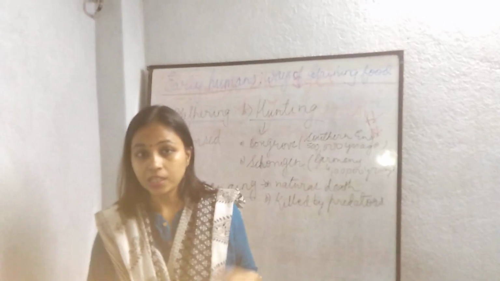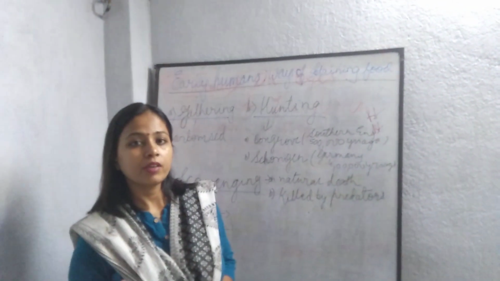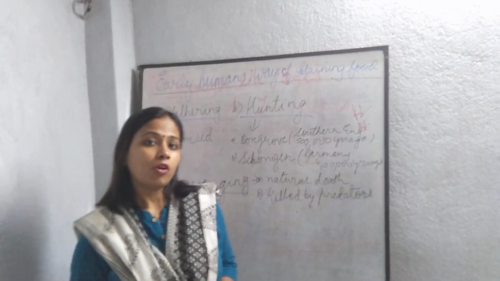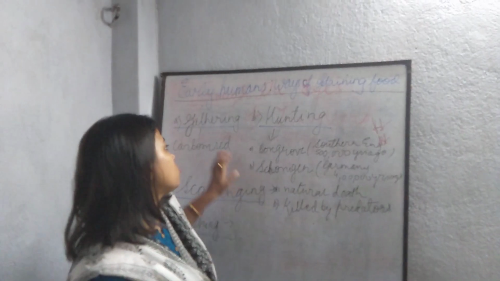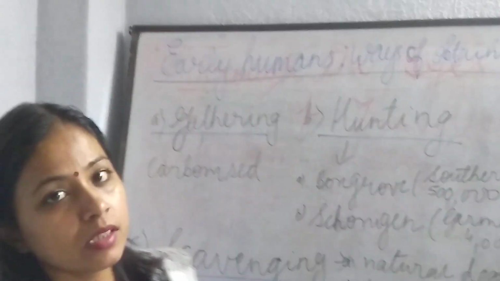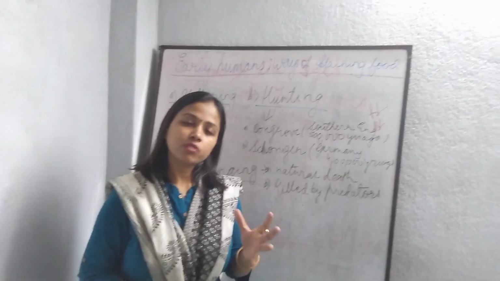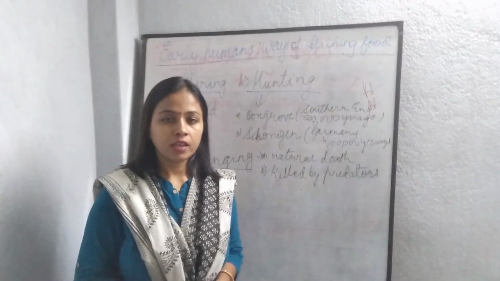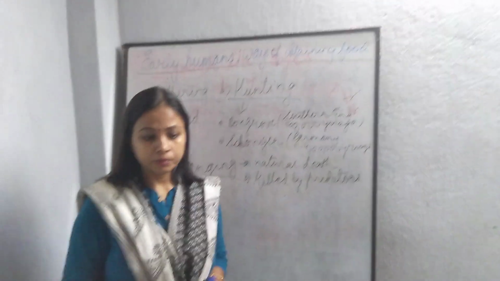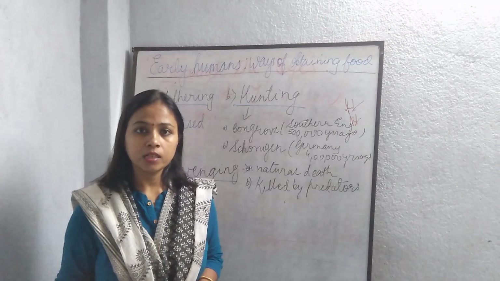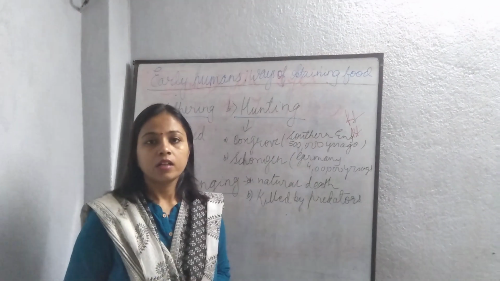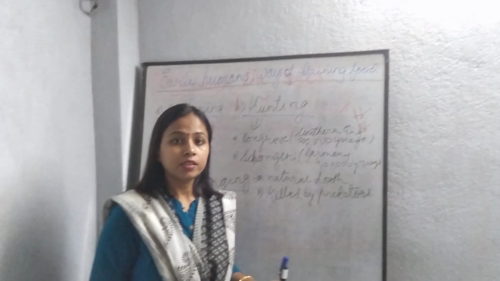The earliest one, when they were not having, I'm talking about the hominoids or early hominids, they used to gather the food. It means they could not hunt, their hands were not that dexterous. So what they used to do, they used to gather. They used to walk and gather the roots, the fruits, the leaves, and other things.